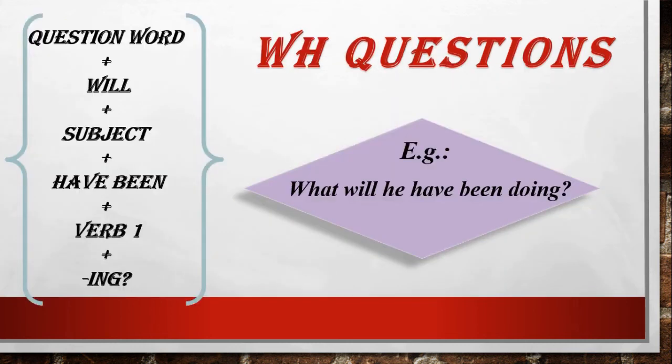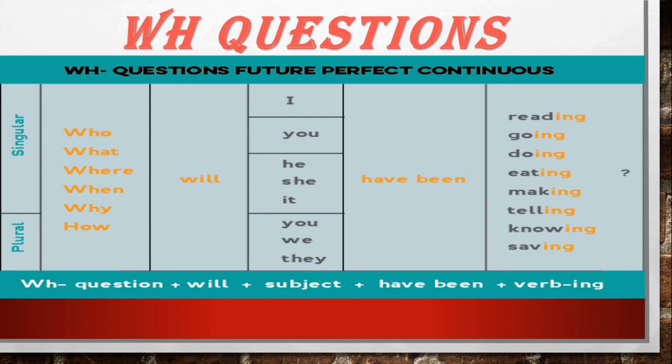To make WH questions, first we have to place a question word, then will, then the subject, then have been plus verb 1 plus ing. Example, what will he have been doing? Look at the given table.